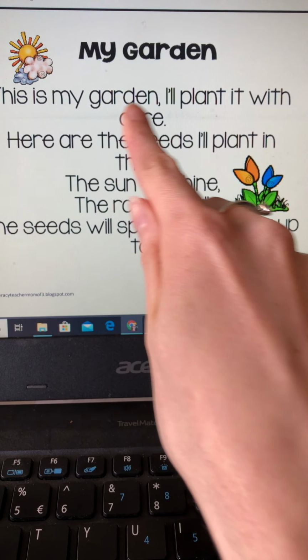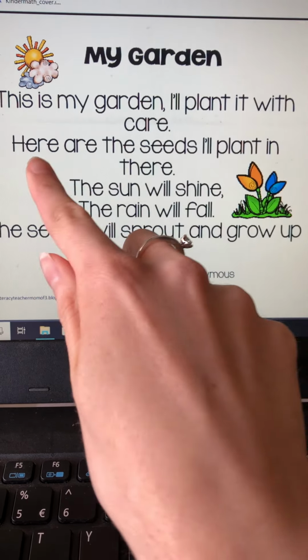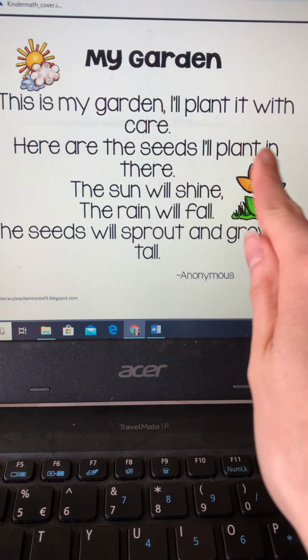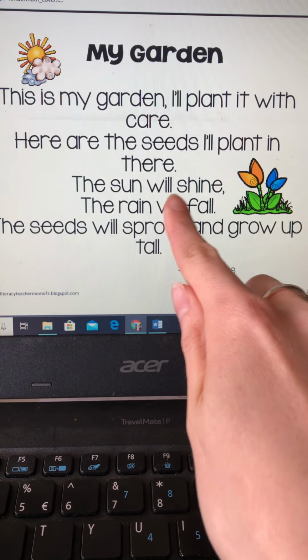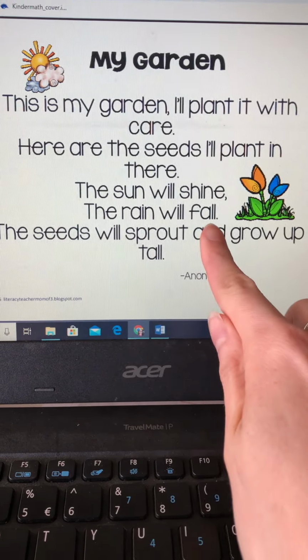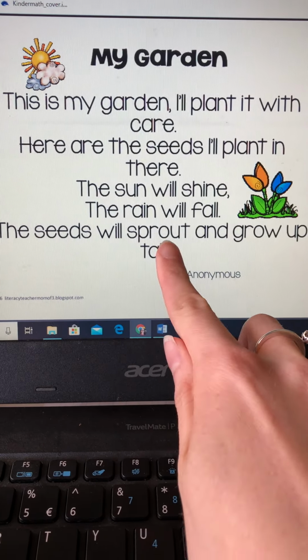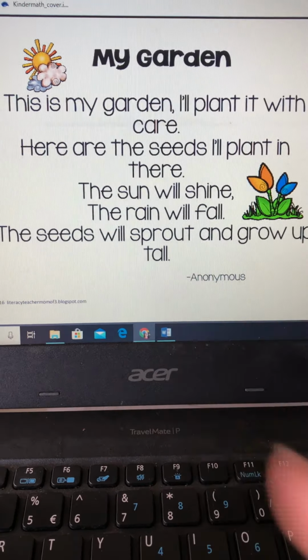This is my garden, I'll plant it with care. Here are the seeds I'll plant in there. The sun will shine, the rain will fall, the seeds will sprout and grow up tall.